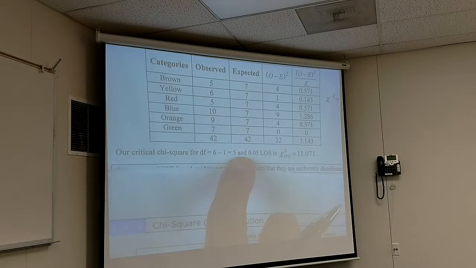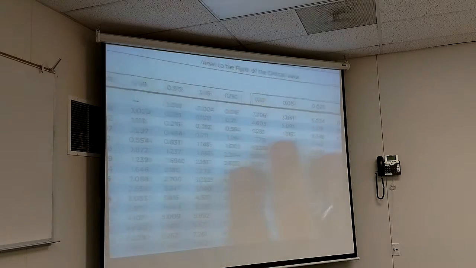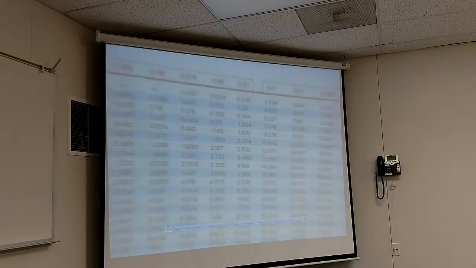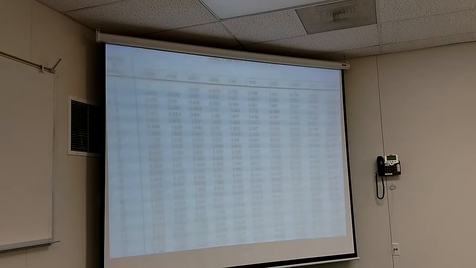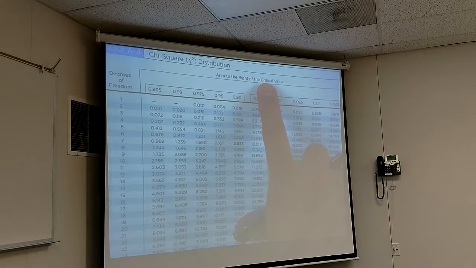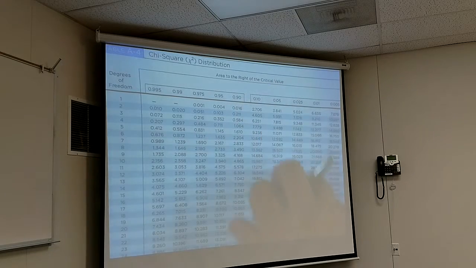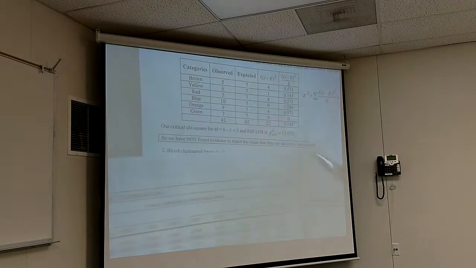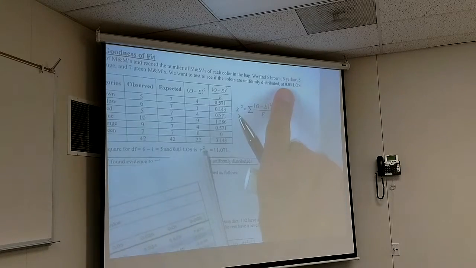I like it. Now, something kind of evil about this chart, besides the fact that it exists, is this is the area to the right of the critical value. So I want to be so far away. Here's my rejection region. What's alpha on that first problem? 0.05.